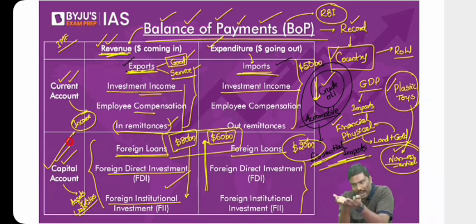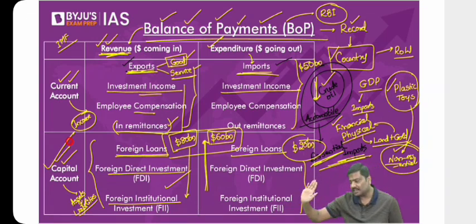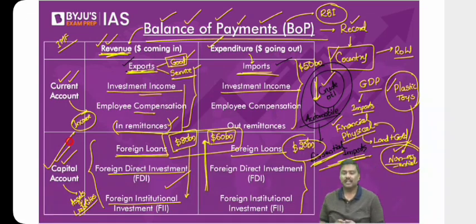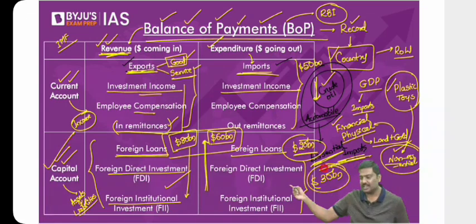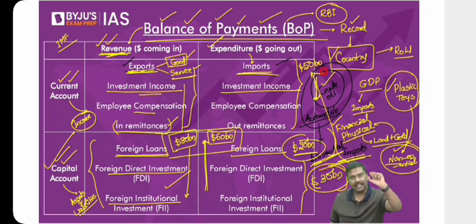Because you cannot print dollars, you have to have $30 billion so that you can pay to the rest of the world. But from where can you get this $30 billion? One option is that the Reserve Bank of India has forex reserves, will take $30 billion out of the forex reserves, sell them in the market and purchase rupees from the market. So $20 billion surplus from the capital account and $30 billion coming from forex reserves. We are ensuring that the current account deficit is met. Any problem with respect to the idea of a current account and capital account?